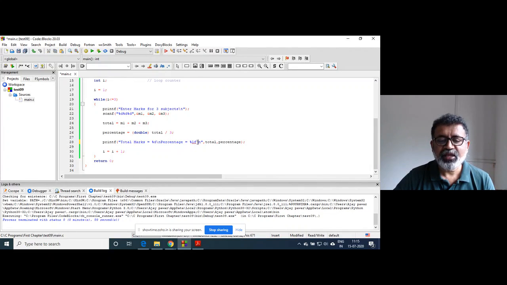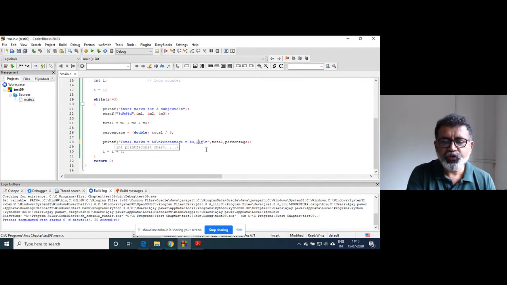Since \n was not there, as soon as total marks and percentage were printed on the same line, you were getting this prompt. Little confusing. Second thing was percentage was having 6 decimal places precision, so we will curtail it by writing %0.2lf. So that output is needed.